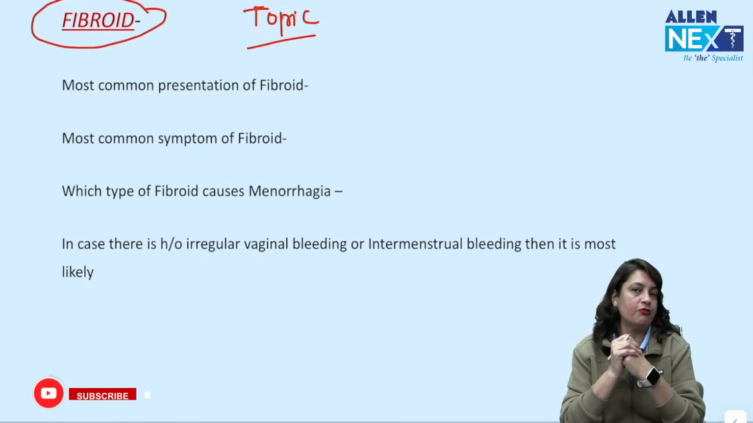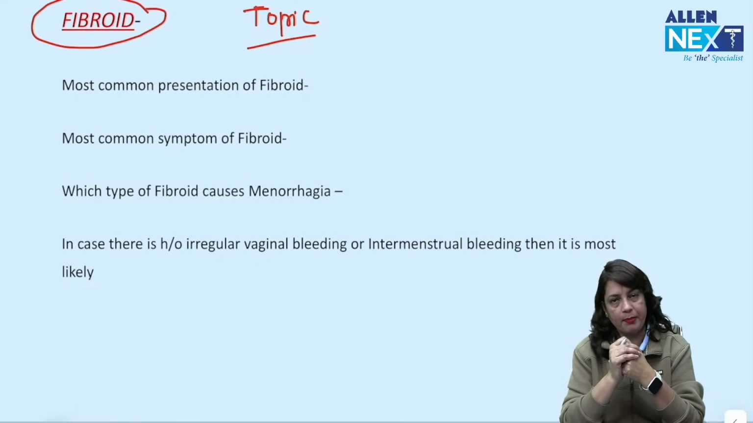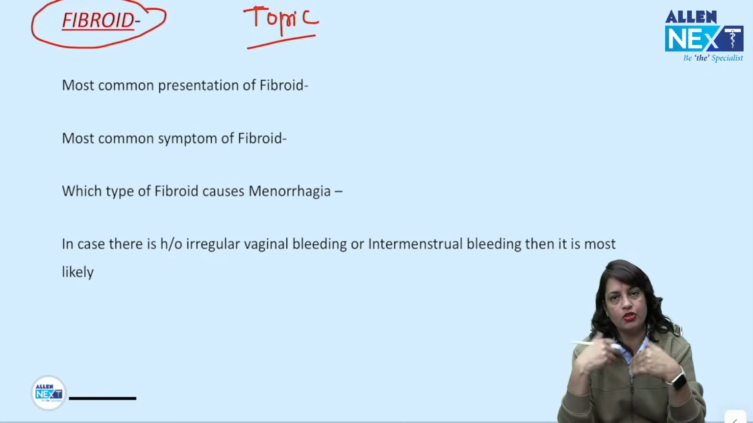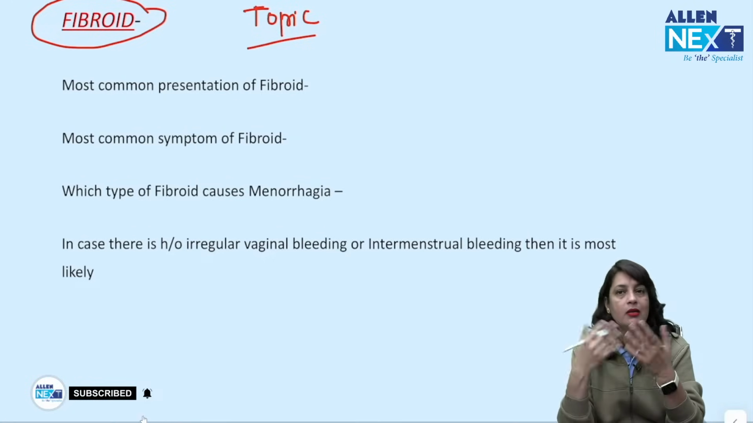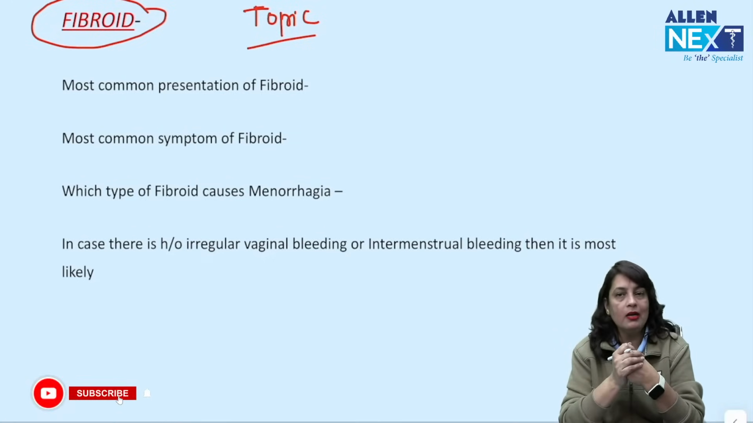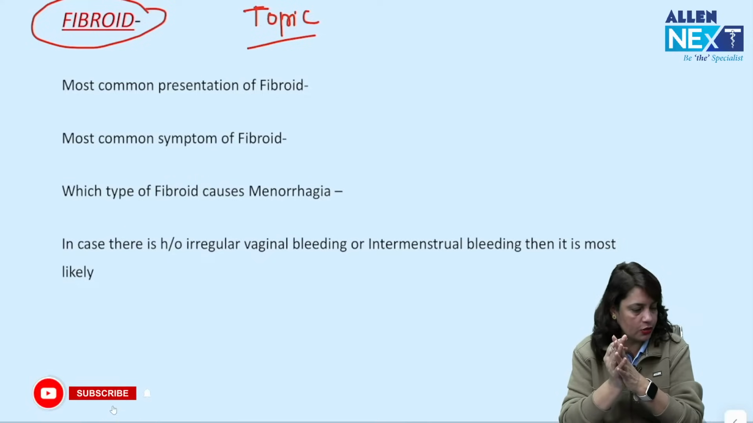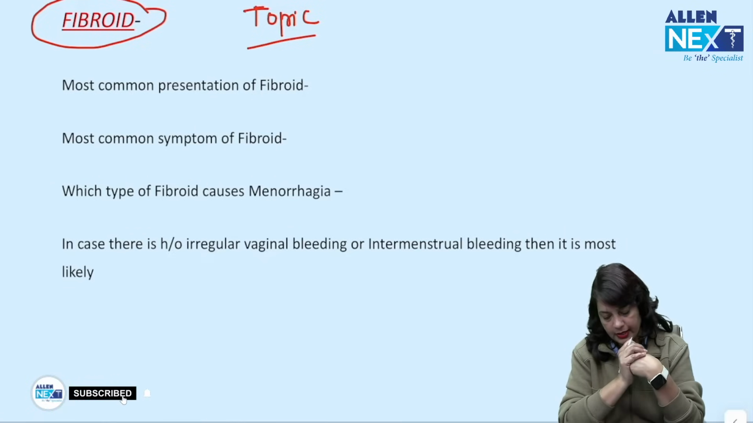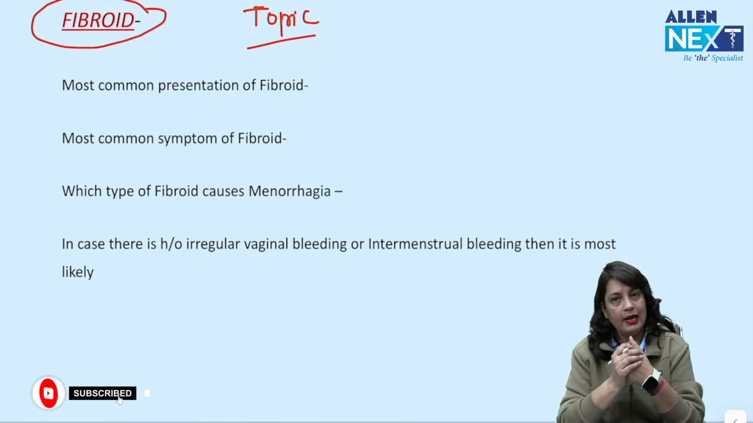OBS Gynae is a very scoring subject. 10 to 15% of your FMG exam paper is OBS and Gynae. OBS and Gynae is again important for the UPSC exam which you are going to write. The form will be released in April and the exam will be in July, most probably. I sincerely hope that all of you get through your FMG exam. Then feel free to write your UPSC exam, which is a combined medical officer exam. I have already posted a video on the NExT YouTube channel.